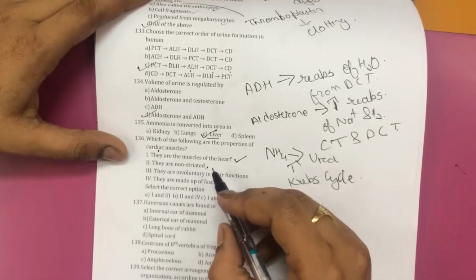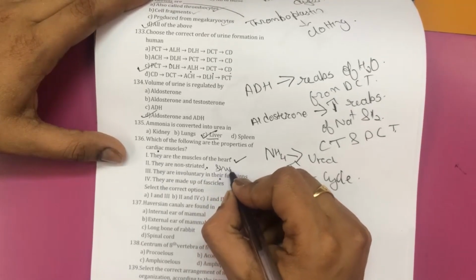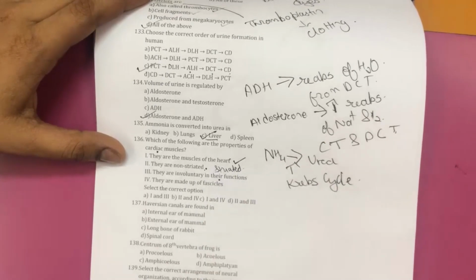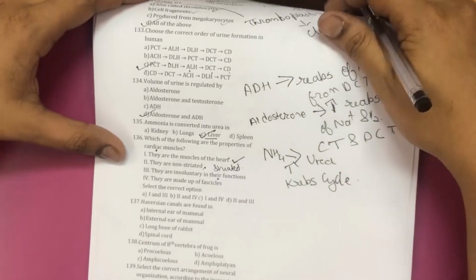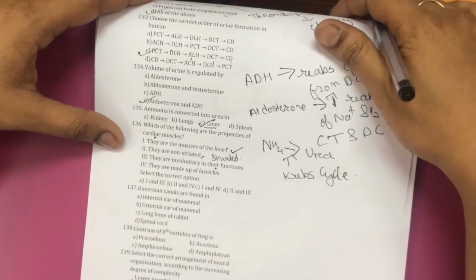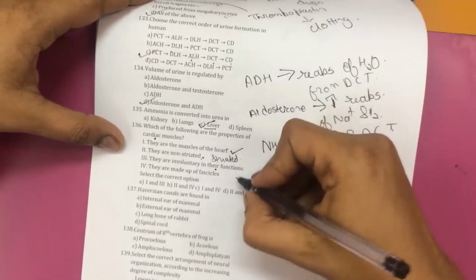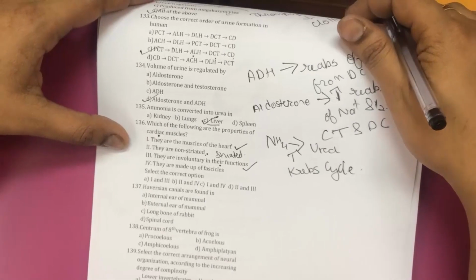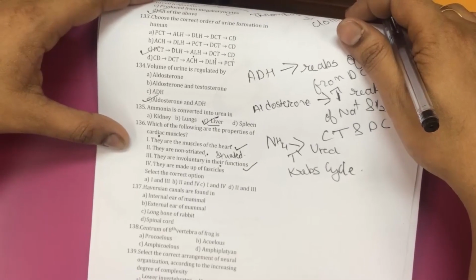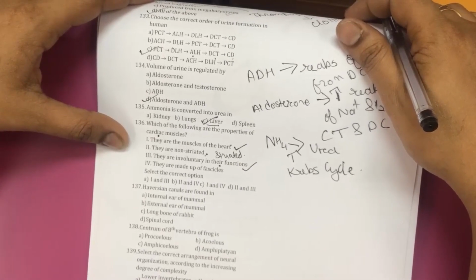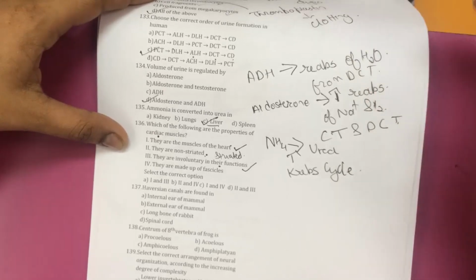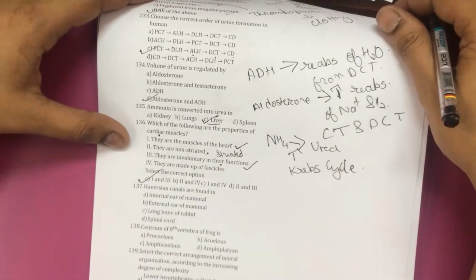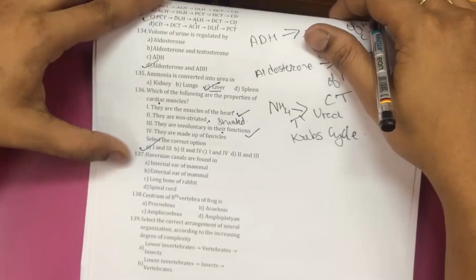Cardiac muscles are striated. They appear striated based upon their appearance, but they are involuntary in their functions. That means their contraction is not under our control. So the correct option is first and third statement.